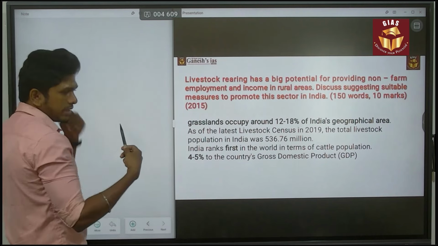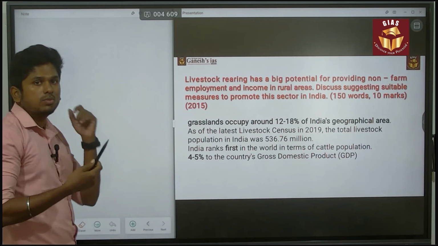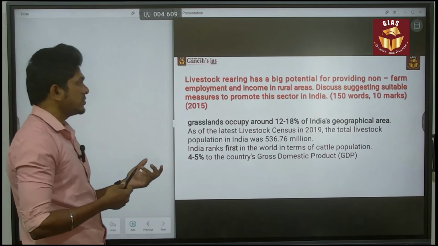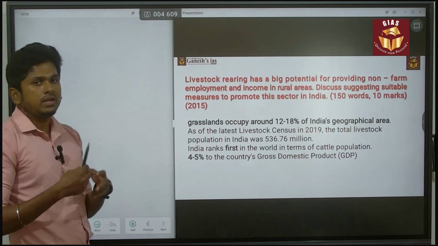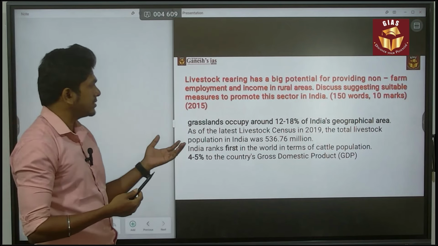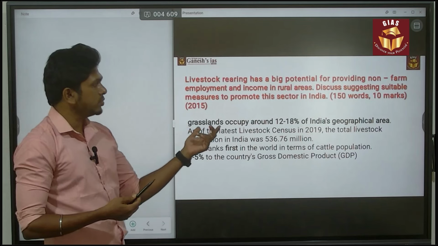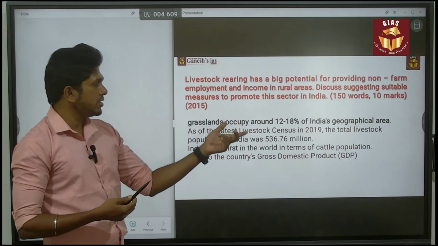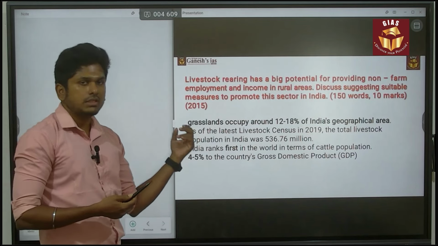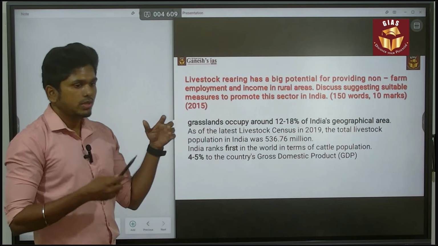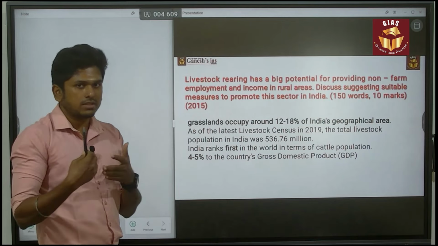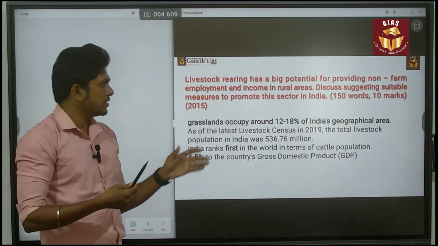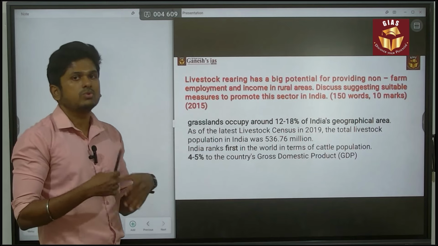Before going into the answer, you have to know certain data related to livestock rearing. For livestock rearing, we need grassland. When it comes to grassland, about 10 to 18% of India's geographical area comes under grasslands. What I'm going to share now is not important for this question, but you have to know that.